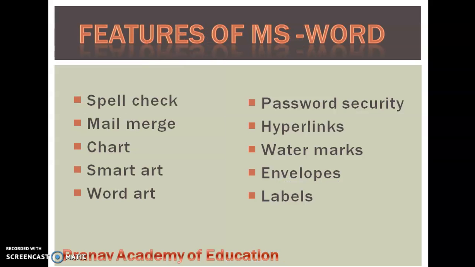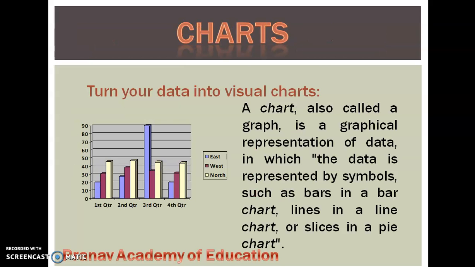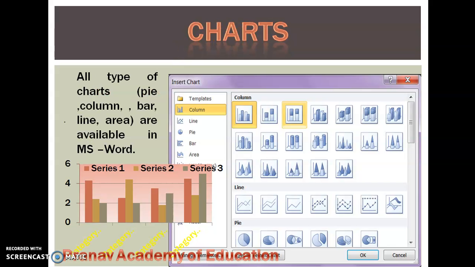And also the other features are spell check, mail merge, chart, SmartArt, WordArt, password security, hyperlinks, watermarks, envelopes and labels. These are also important features of MS Word. Charts. A chart is also called a graph. It is a graphical representation of data, in which the data is represented by symbols such as bars in a bar chart, lines in a line chart, and slices in a pie chart. Various types of charts you can create using MS Word. All types of charts are available here.